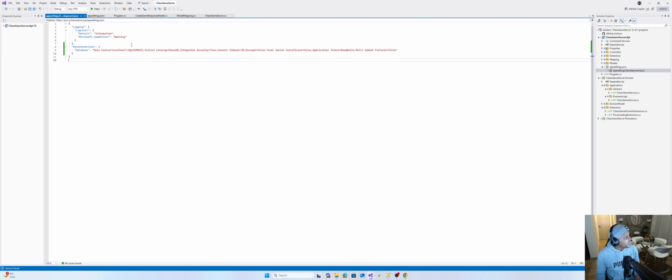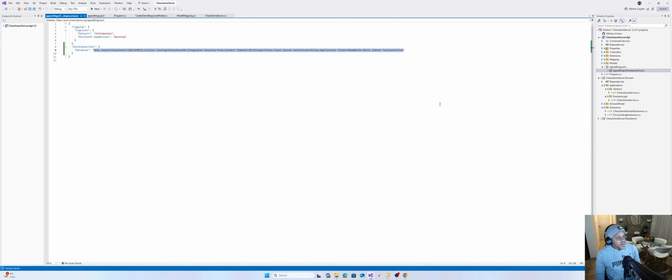Data connection, because I have SQL Express installed. So we're basically saying on our SQL Express, create the database, whatever the name is going to be, ChessDB. Let's just call it Chess Server, because this is a server we're building, right? Chess Server DB, and all this stuff is just default. Okay, so we're going to be using this to connect to our database.